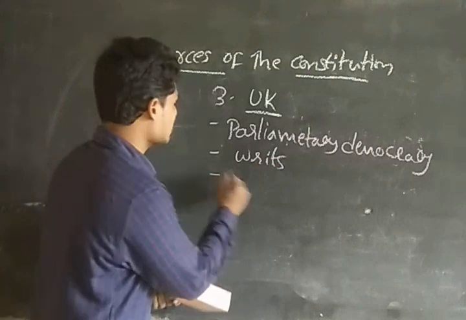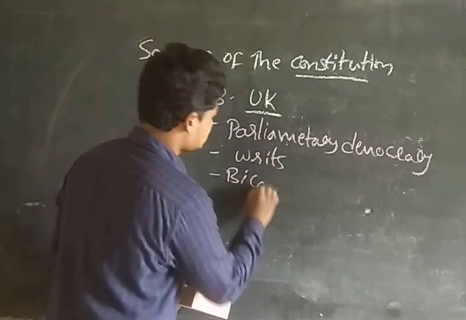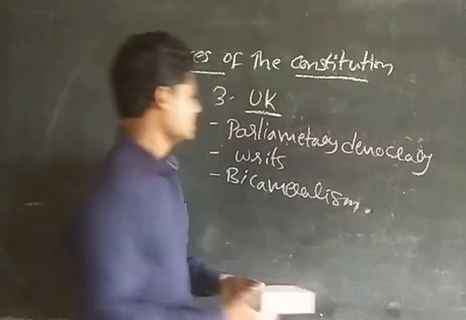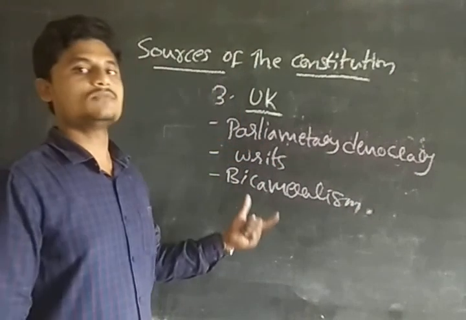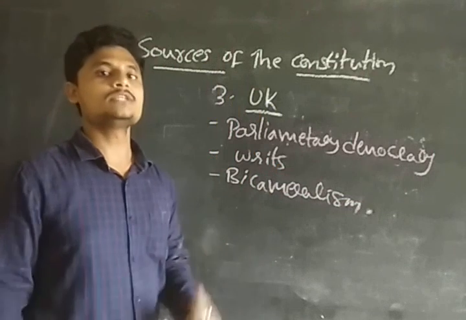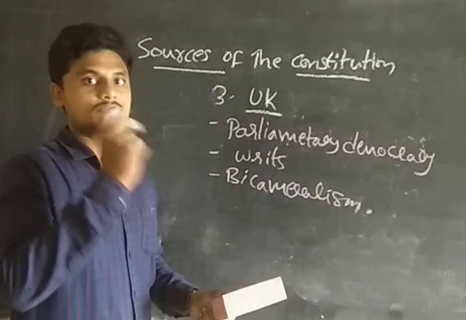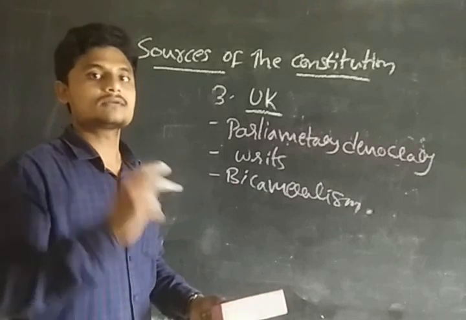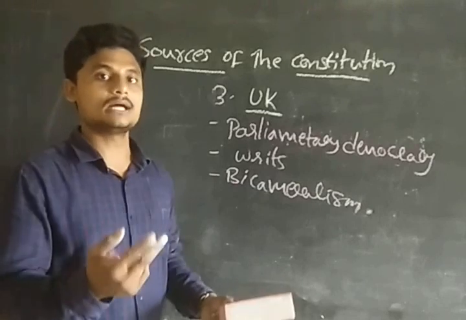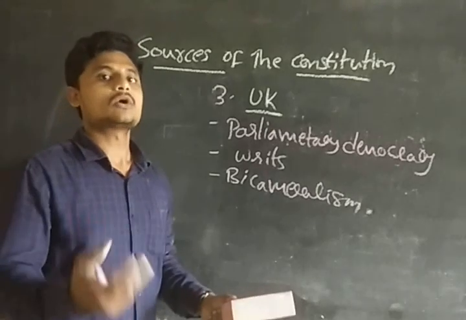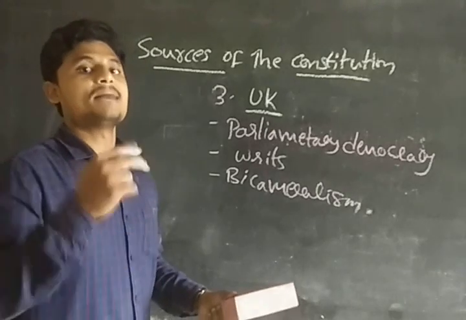After the writs we have bicameralism. The concept of bicameralism has also been taken from the UK, guys. Bicameralism means having two houses. For the parliament we have two houses, the Lok Sabha and the Rajya Sabha. In the state governments also, a few states have two bodies, the legislative assembly and the legislative council. That is called bicameralism.